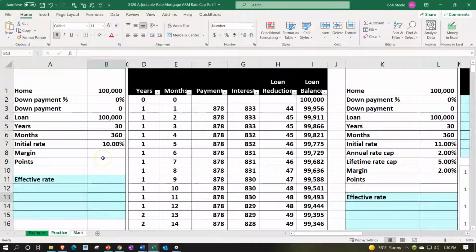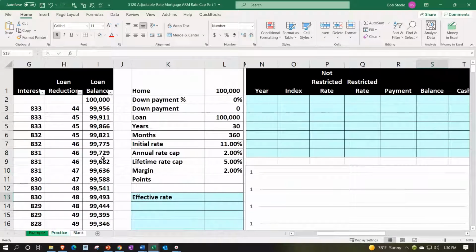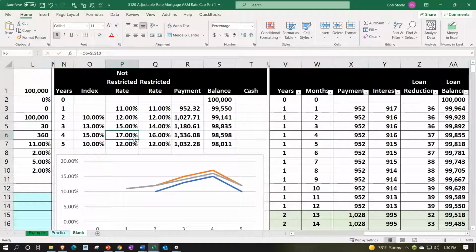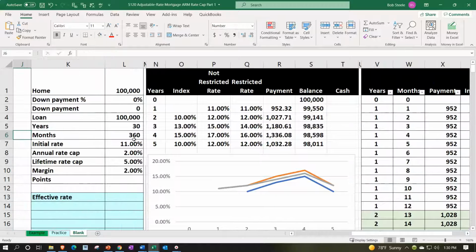This has our pre-formatted information in blue, pre-formatted cells, so that you can work through the practice problem and do a little less formatting in that area. Blank tab, this is where we started from scratch, and then we're going to make everything from scratch, formatting and everything. So then we got our information in the table that we've done thus far.